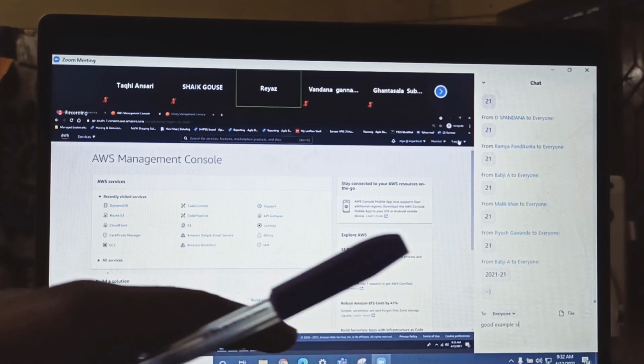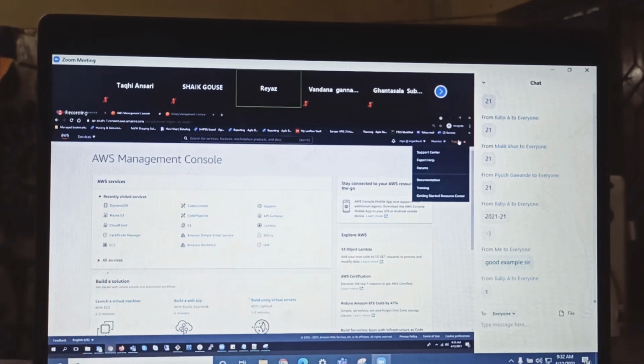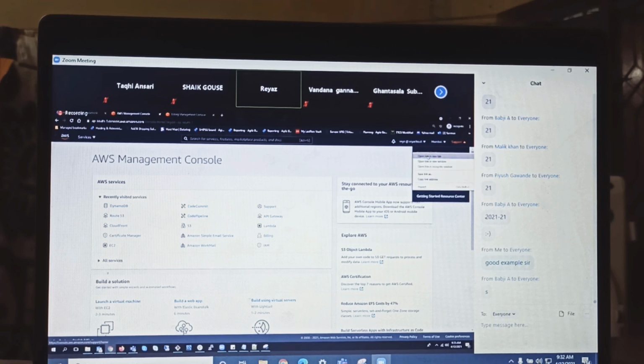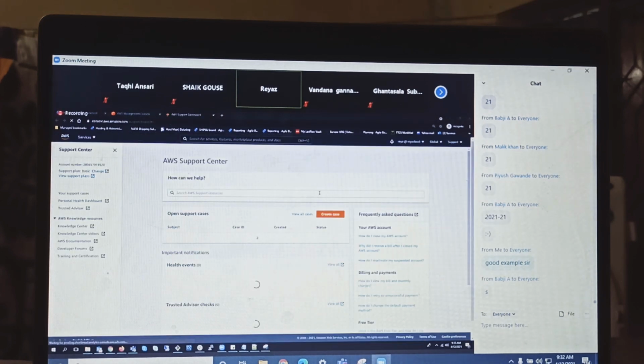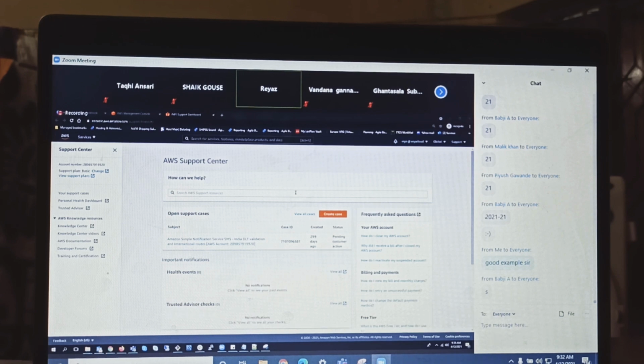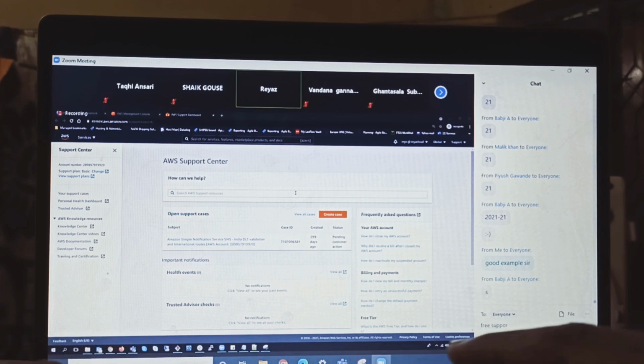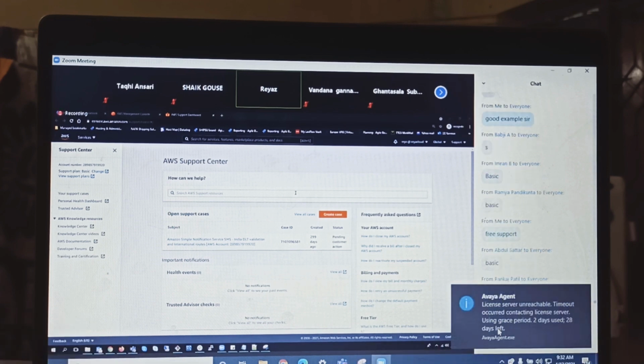Nice. So next we have the support center, right? Support center has documentation, forums and all, which you don't need to care about. But interestingly, if you click on support center and open it, you have a support center. Guys, remember we learned different types of support. Which support did you select? Free support. Basic support, right? Yes, basic support. We have discussed many things.